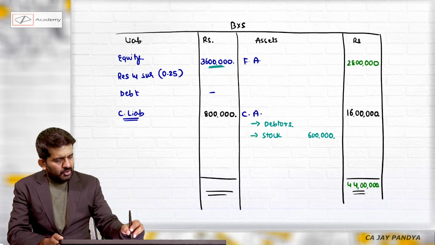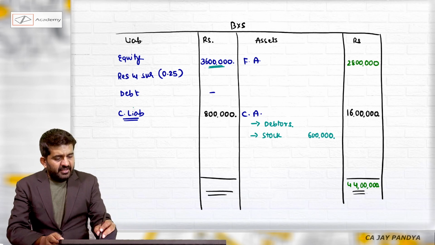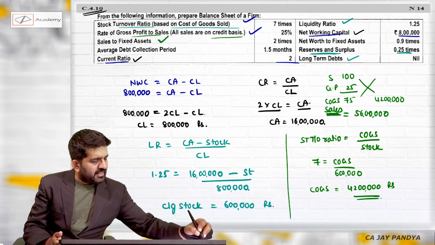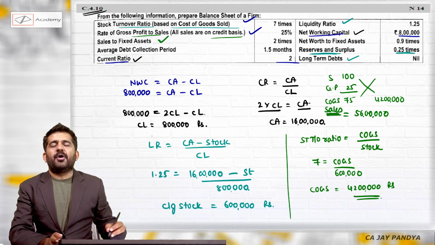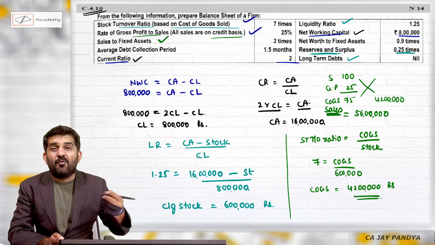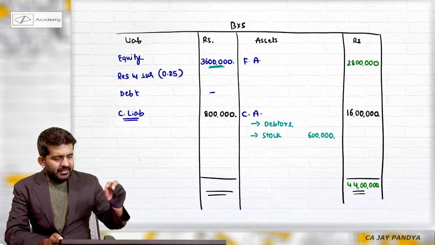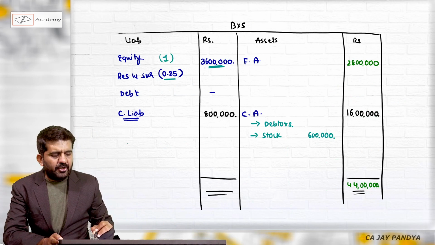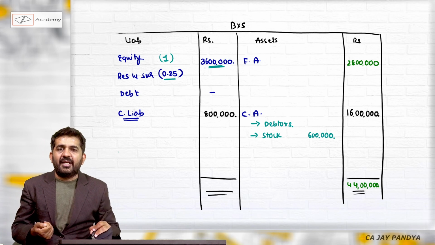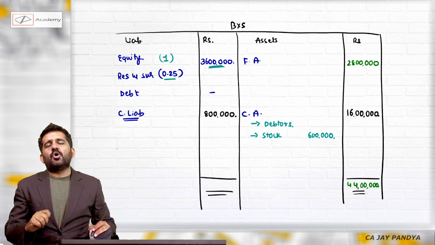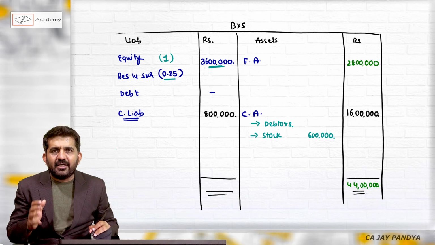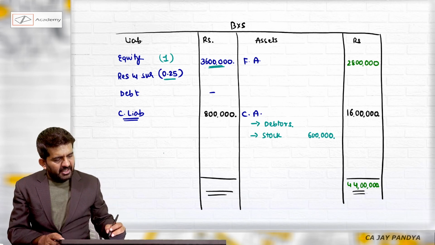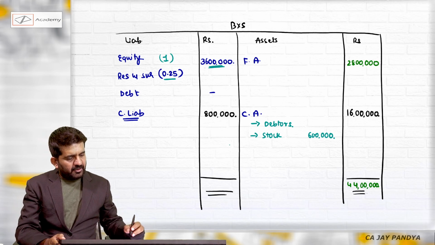So let us go ahead with this. Even in this question, it is not clear over here. Reserves and surplus are 0.25 times of what? They are considering one is equity, then 0.25 is nothing but reserves and surplus. Here also alternate assumptions can be taken and your answer will be absolutely correct. So what will be equity and reserves and surplus if total net worth is 36 lakhs?